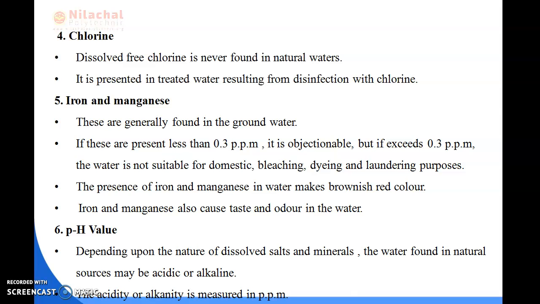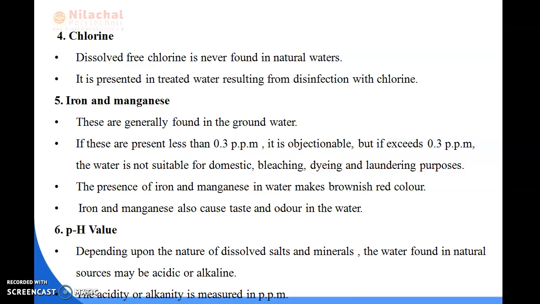The presence of iron and manganese leads to the growth of microorganisms or bacteria and corrodes the water pipes.